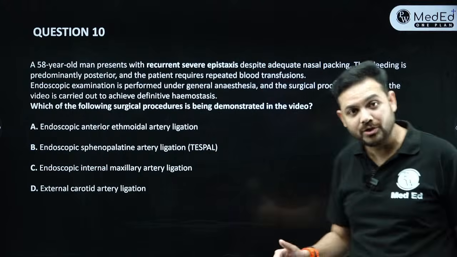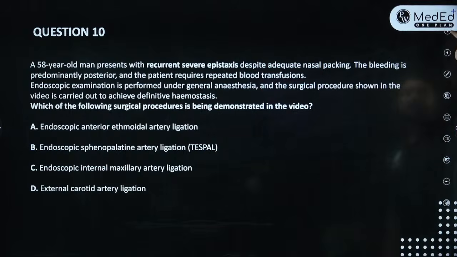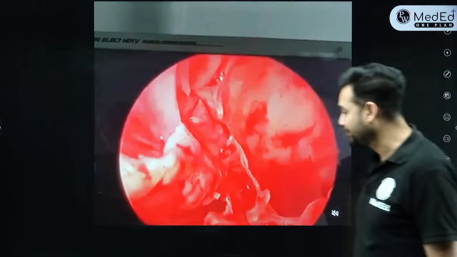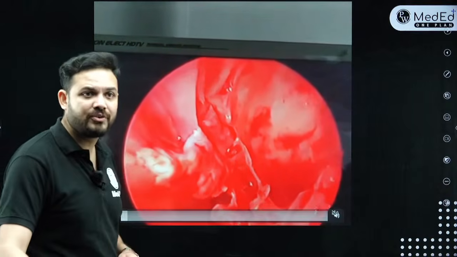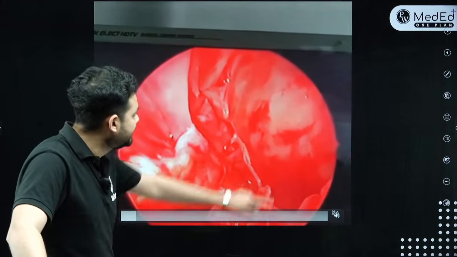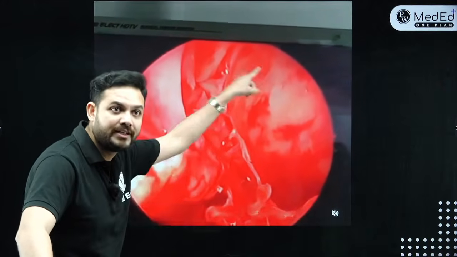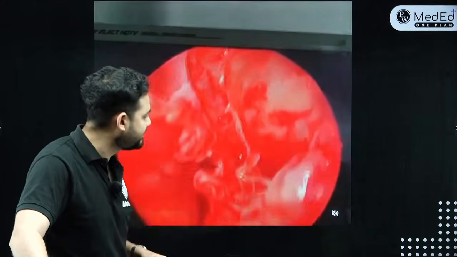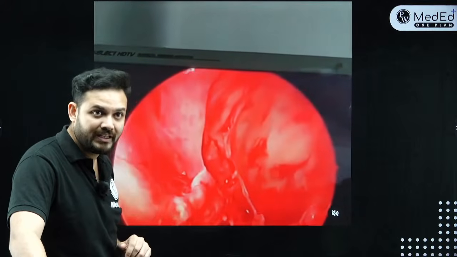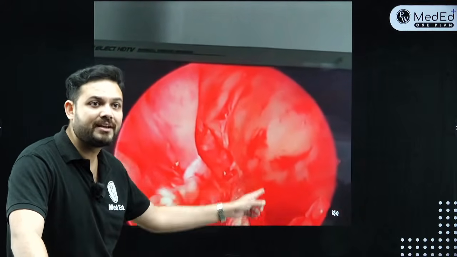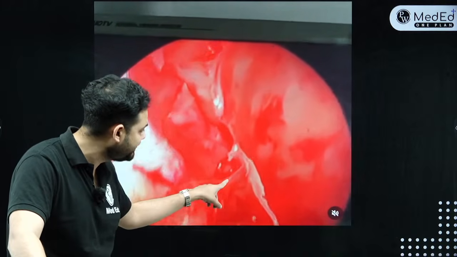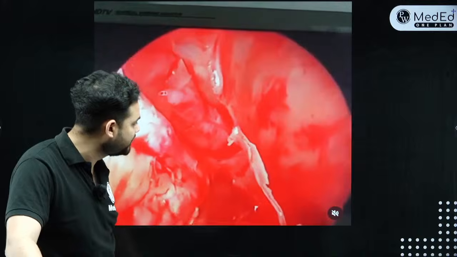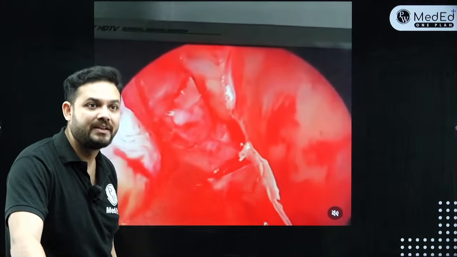Now we are doing a procedure over this patient, and this is the procedure that you can see. This is something extremely important from our perspective, right? This is the maxillary sinus, what you can see over here. This is the posterior wall of the maxillary sinus, I'm inside the nose. Now you see, there is an artery which is coming from the posterior wall of the maxillary sinus. Can you see this artery? You see this artery coming out, which I'm exposing. See, this is the artery which has come out, right?